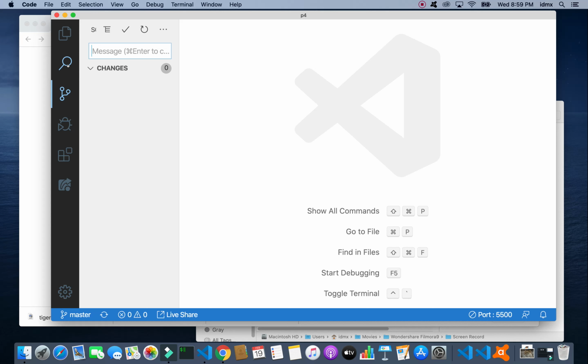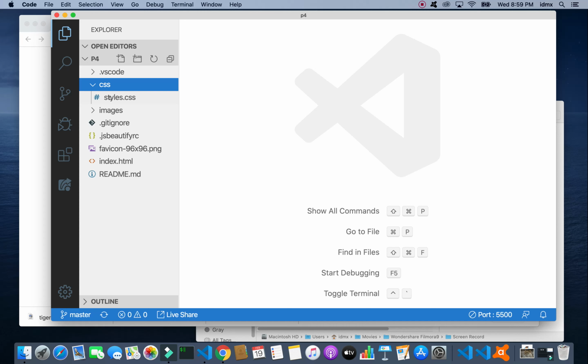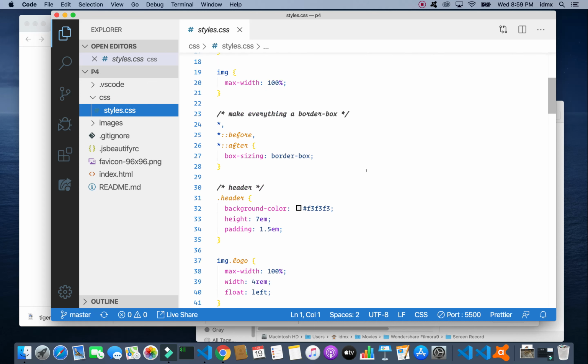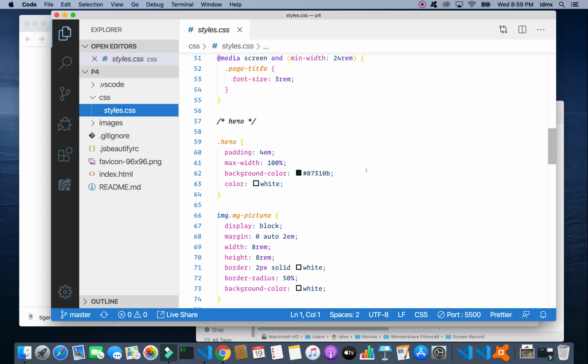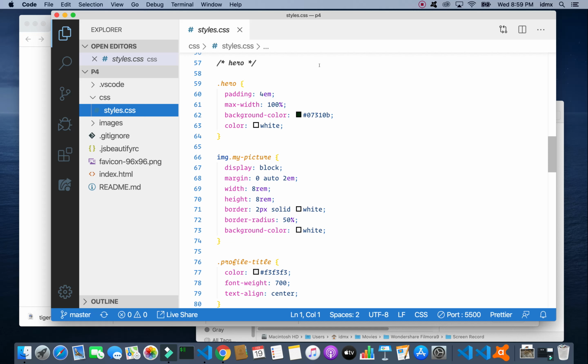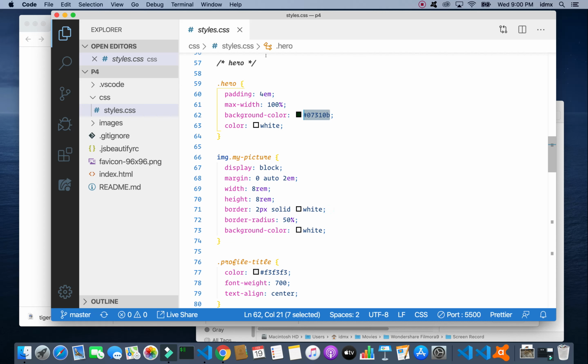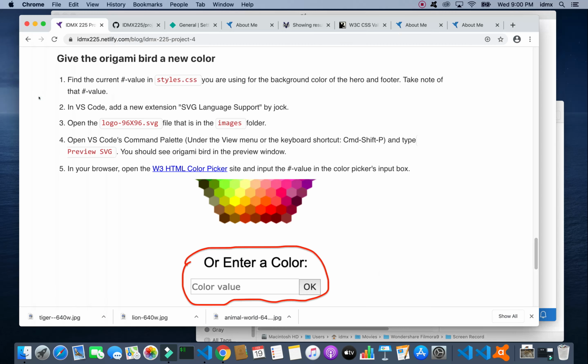So I can close index.html, open the File Explorer, open styles.css, and look for that color. There we are. So one way to note the color is just to leave the styles.css file open until I'm at a point where I can copy that. Actually, I can copy it right now. Change my mind. Copy. All right, so